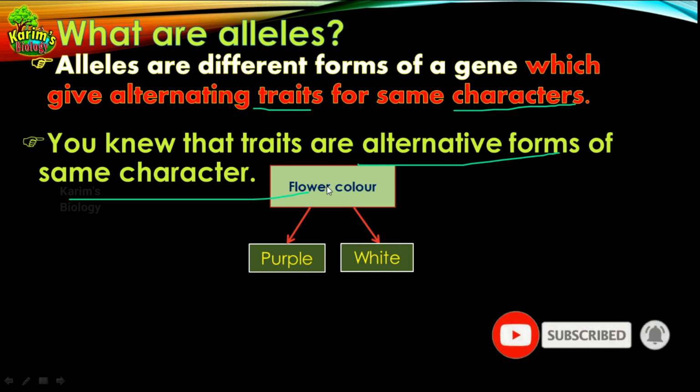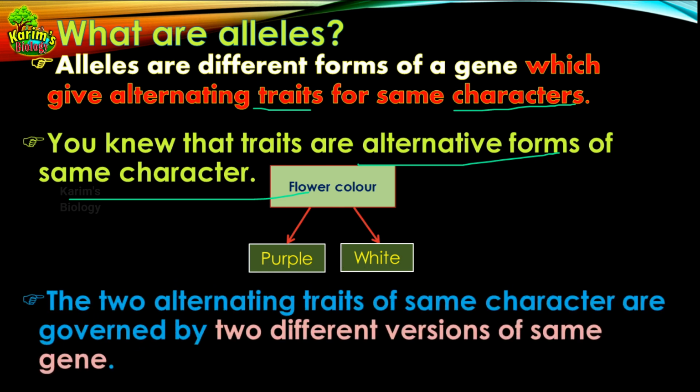Here the color of the flower is the character, purple color is one of the traits for that character, and white color is another trait for the character. And why are there two versions for the same character? These two versions for the same character are because of the two versions of the same gene present in this plant. So let us go into further details. The two alternating traits of the same character are governed by two different versions of the same gene. So this you must clearly understand.